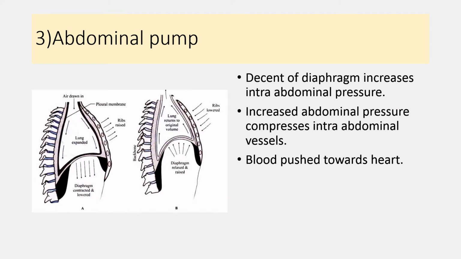This increase in the abdominal pressure compresses the intra-abdominal vessels, which pushes the blood towards the heart, and this pumping activity is known as the abdominal pump. So both this thoracic pump and abdominal pump, during the inspiration, pump the blood from the veins towards the central vein and towards the heart.